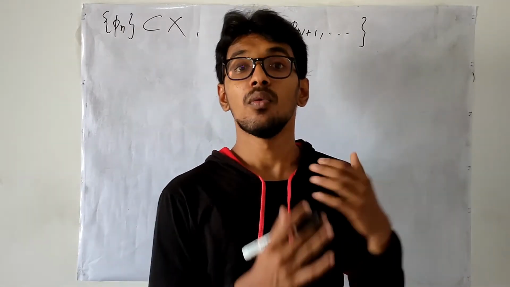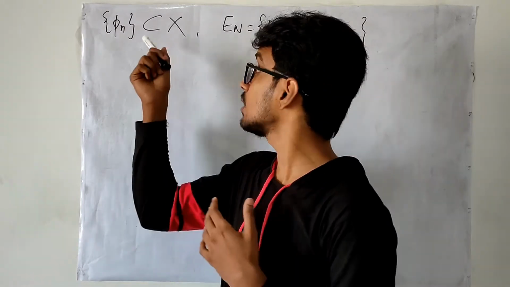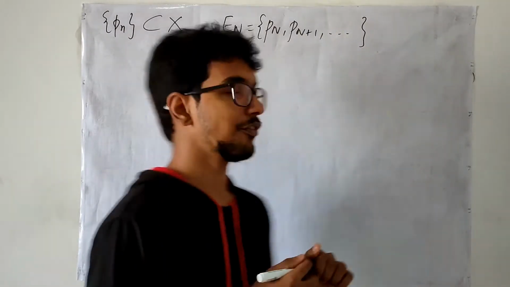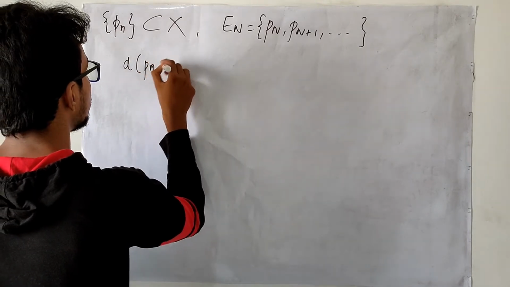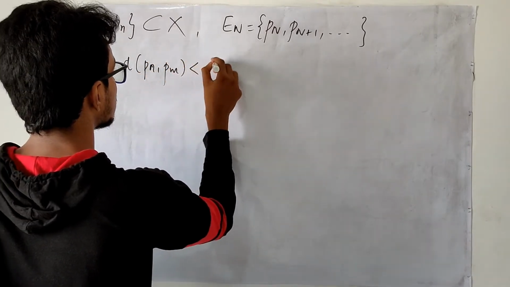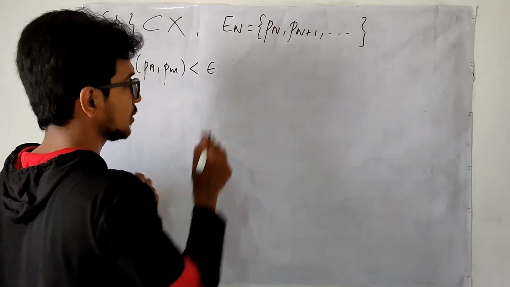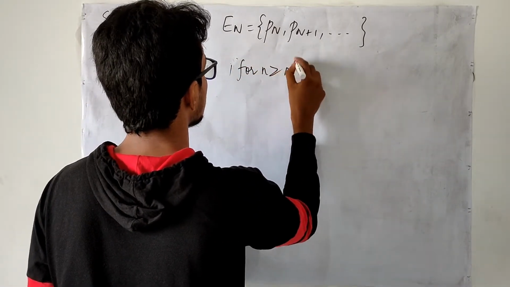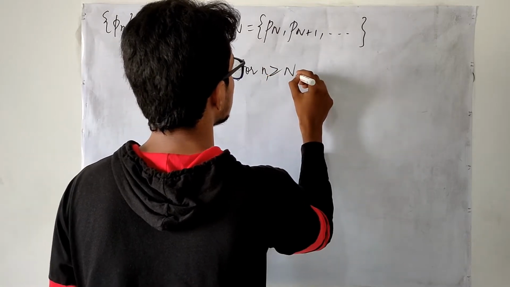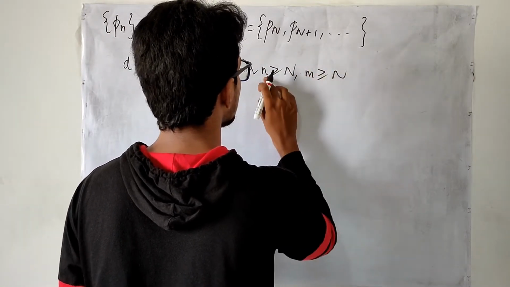Now, when will I call the sequence Cauchy? By the definition of a Cauchy sequence, I say that d of Pn comma Pm is less than epsilon, for whatsoever the epsilon value, and there must exist some positive integer n such that this is true.